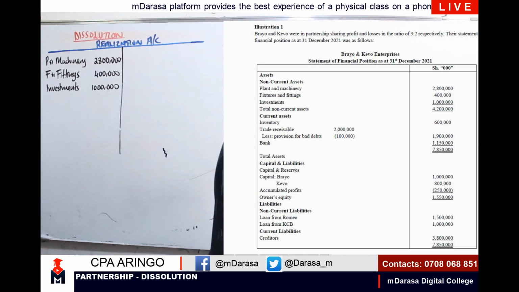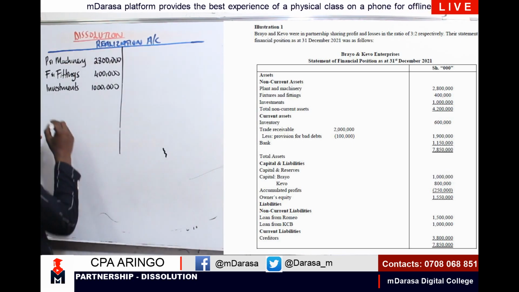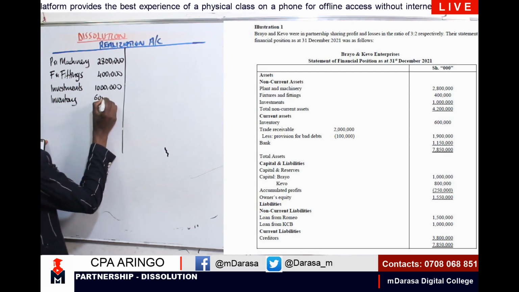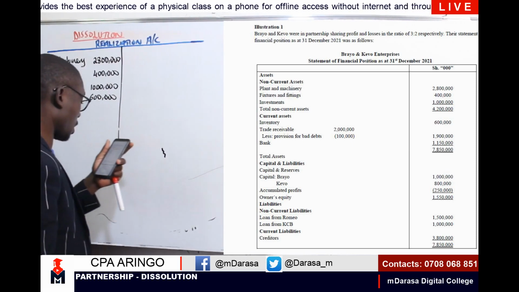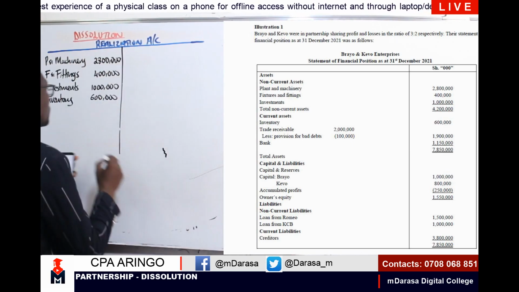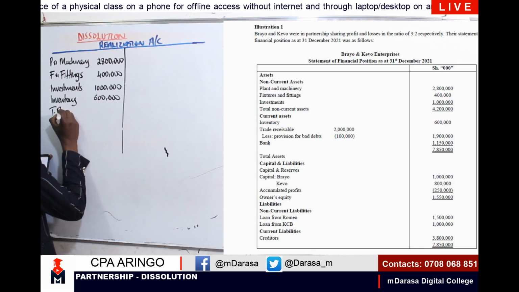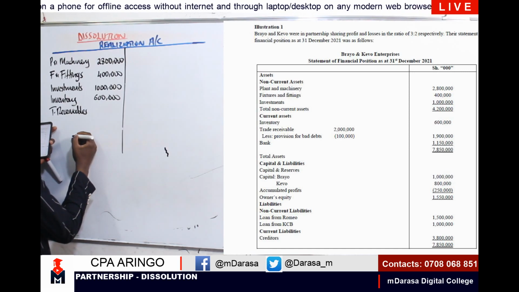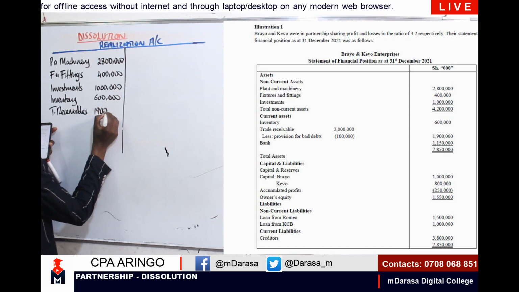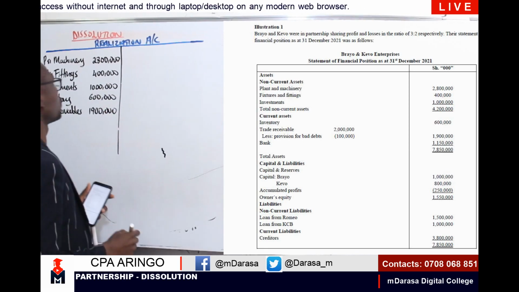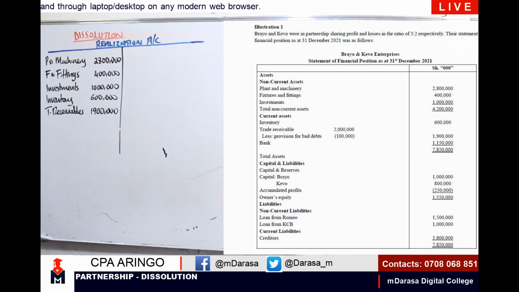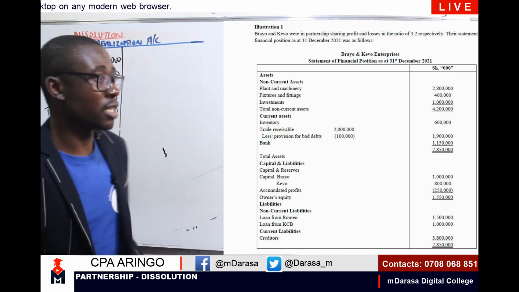Then talk of our current assets. We have inventory of 600,000. Then I'm having trade receivables. At this point, I'm having a figure of 1.9. That is, of course, after deducting the provision for doubtful debts. So that is our first step. We are writing off all our assets by debiting our realization account and crediting our respective assets accounts.